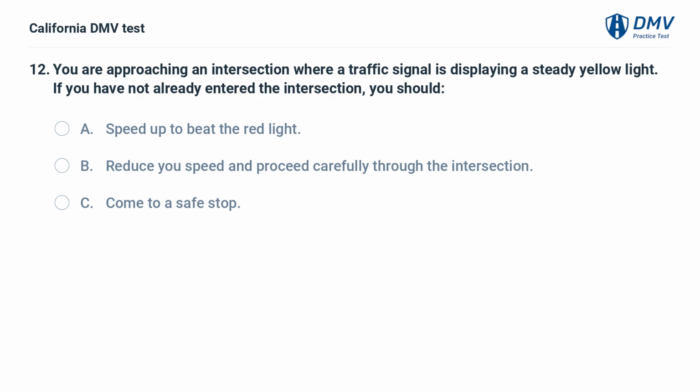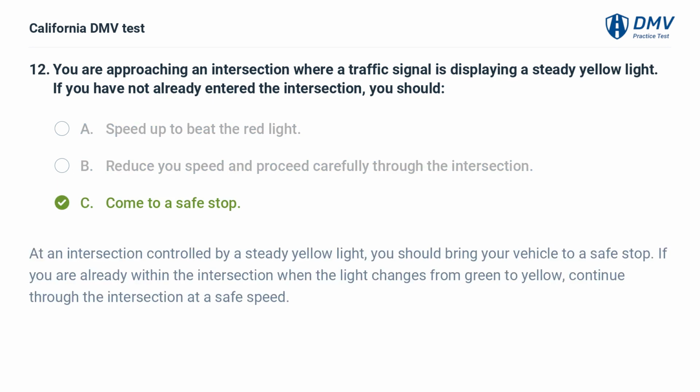You are approaching an intersection where a traffic signal is displaying a steady yellow light. If you have not already entered the intersection, you should: A. Speed up to beat the red light. B. Reduce your speed and proceed carefully through the intersection. C. Come to a safe stop. At an intersection controlled by a steady yellow light, you should bring your vehicle to a safe stop. If you are already within the intersection when the light changes from green to yellow, continue through the intersection at a safe speed.